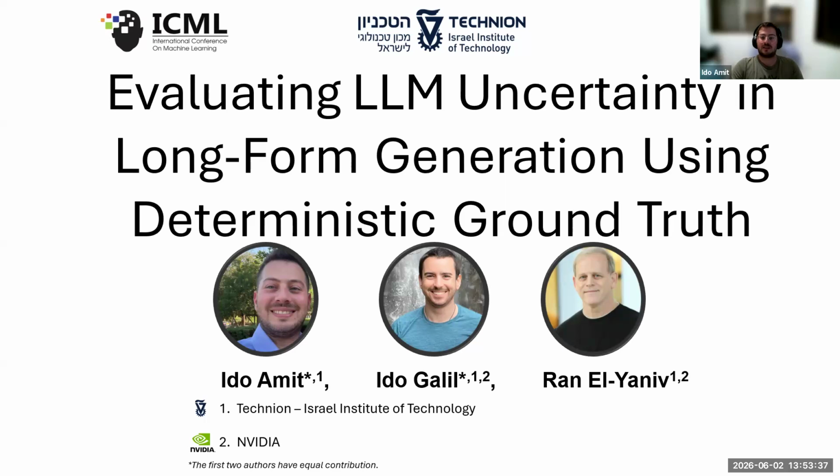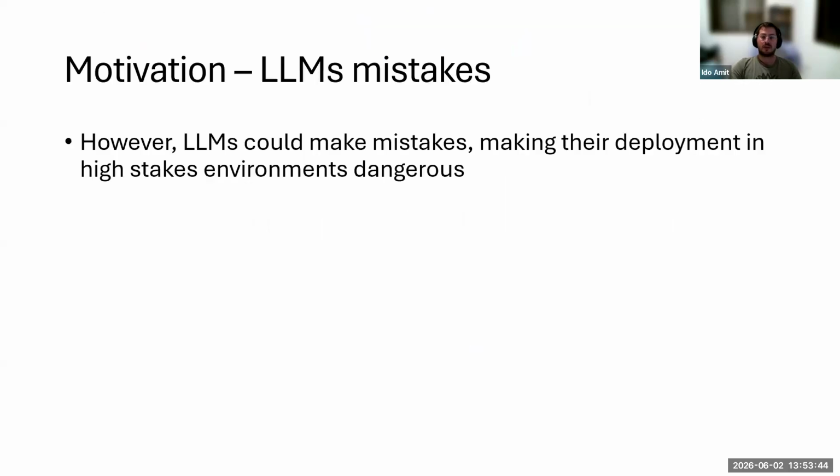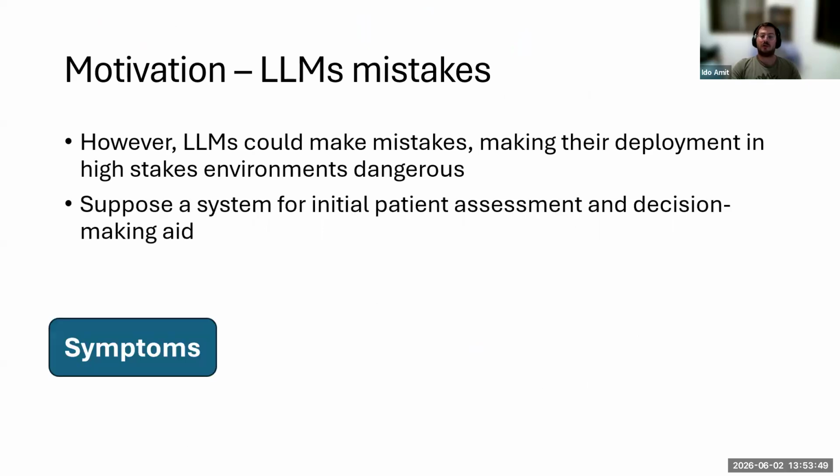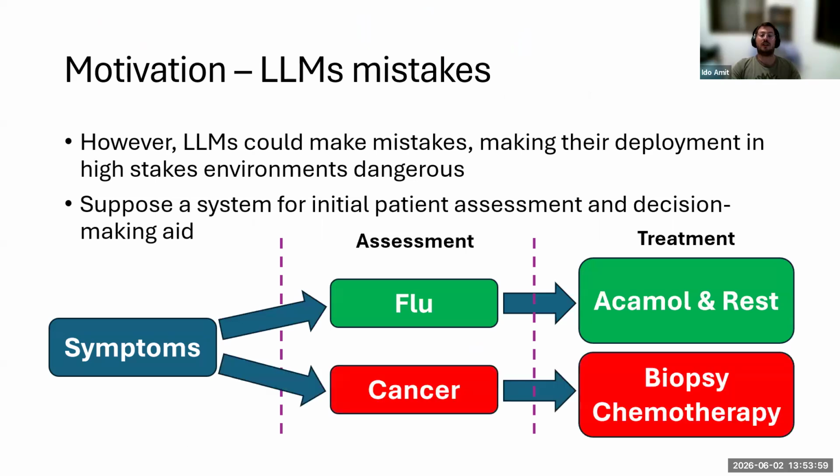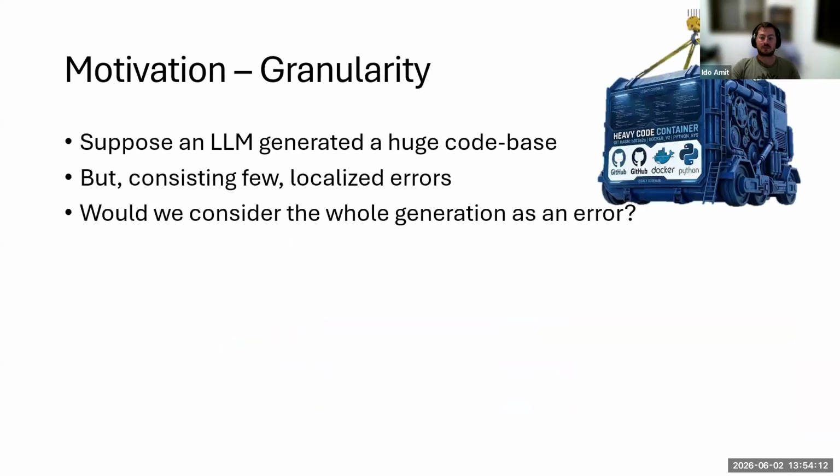Today, I will be discussing a new benchmark to evaluate uncertainty estimation in long-form generation using deterministic ground truth. Despite the widespread use of LLMs, they are still prone to mistakes. For example, consider a system that supports initial patient assessment and decision-making. A mistaken output could cause unnecessary suffering or delay critical treatment. To trust such AI systems, we would want models to assess their own confidence, much like humans do. And ideally, this confidence should be calibrated.